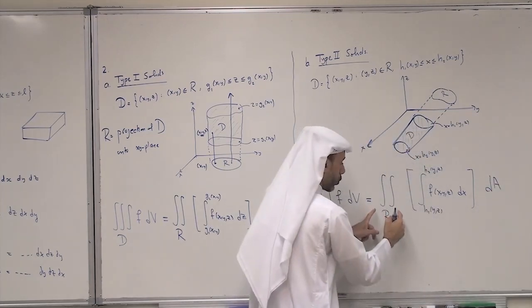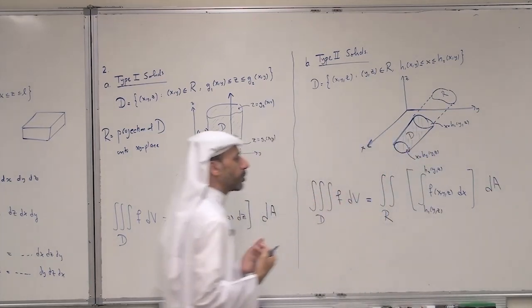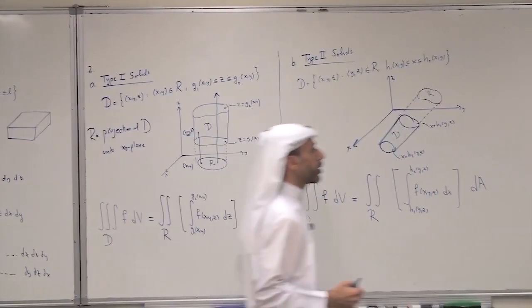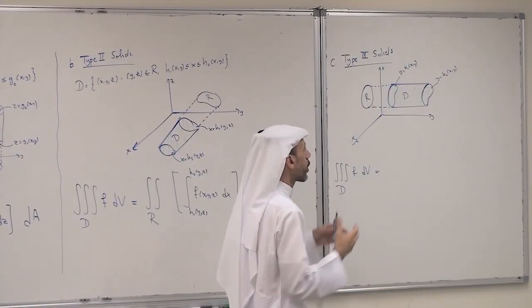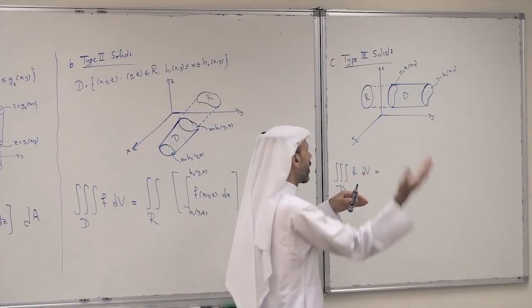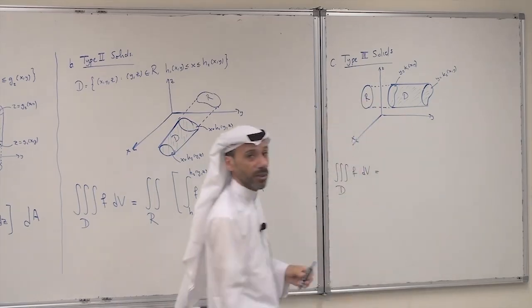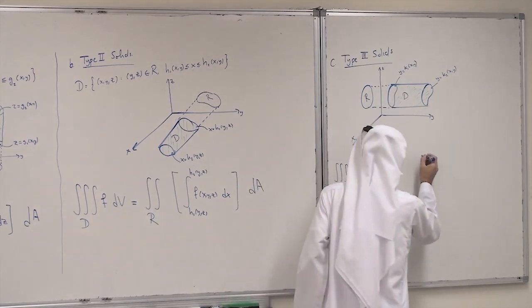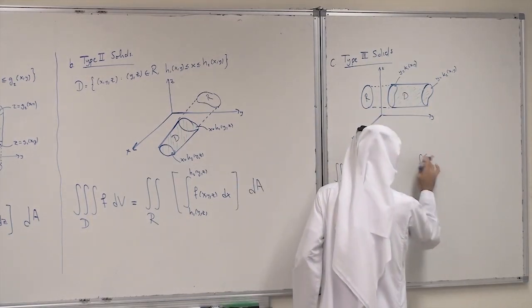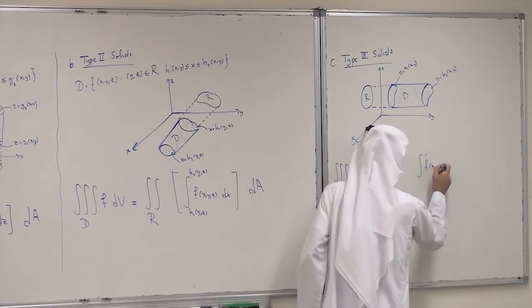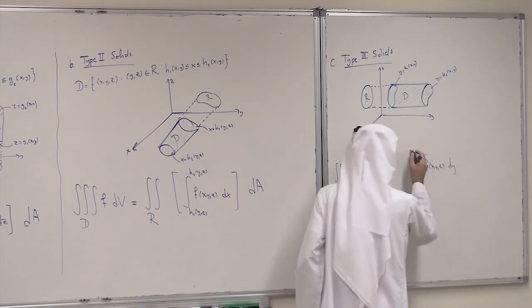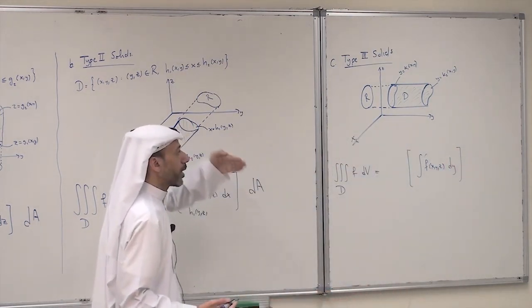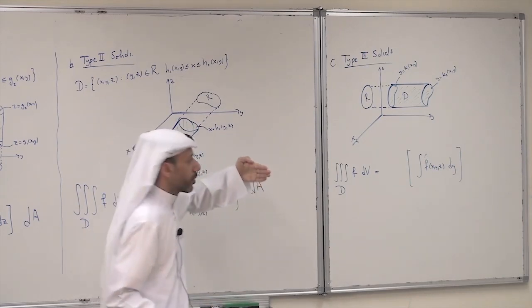And we can set up the limits of integration here using the same techniques of double integration. The third possibility, type 3 solids. These are solids on the XZ plane, but here we have to start integration with respect to y, so this is f(x, y, z) dy. For the limits, go in the positive direction of the y-axis.